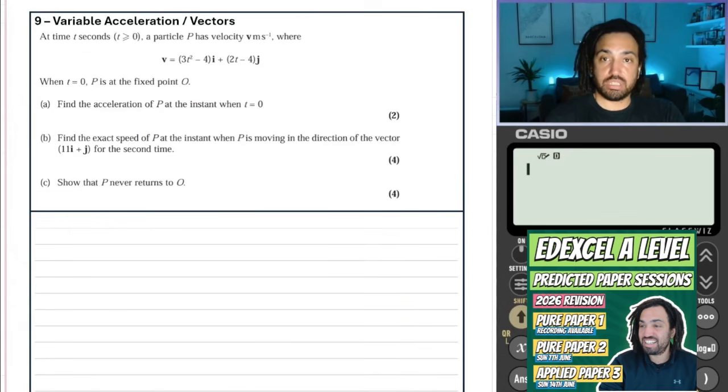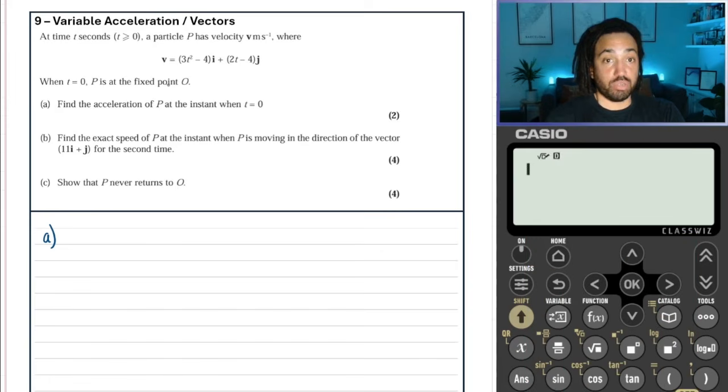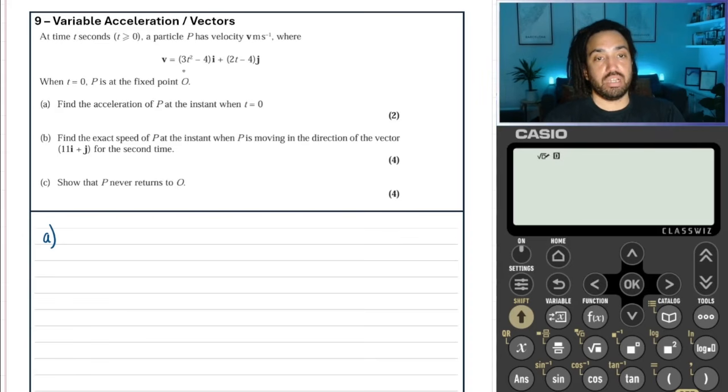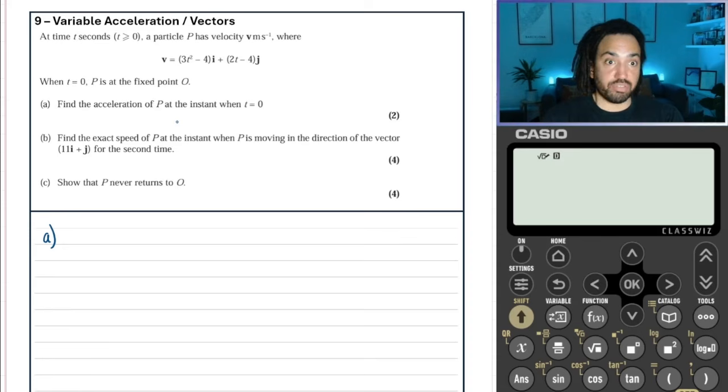Okay, question number 9. We have the velocity equation and it's variable acceleration, because you can see that the velocity is in terms of t. When you differentiate that, you will get the acceleration, which will still be in terms of t. So it's variable acceleration. So we're going to be doing integration and differentiation here. So it says find the acceleration at the instant when t is equal to 0.